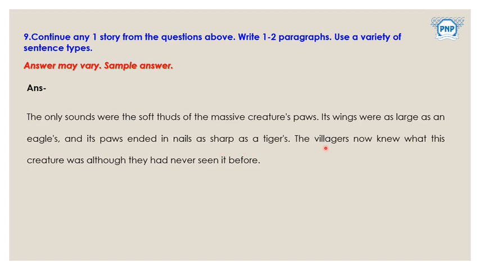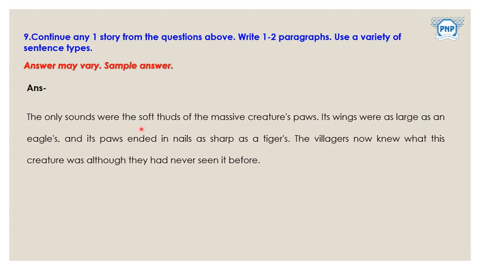The villagers knew what this creature was, although they had never seen it before. Okay, so here we have written a simple story. Okay, like in continuation of the last question's answer.